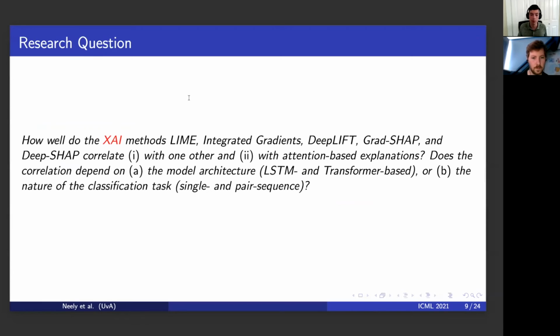integrated gradients, DeepLift, GradShap, and DeepShap correlate, one, with each other and two, with attention-based explanations. Does the correlation depend on A, the model architecture, or B, the nature of the classification task?